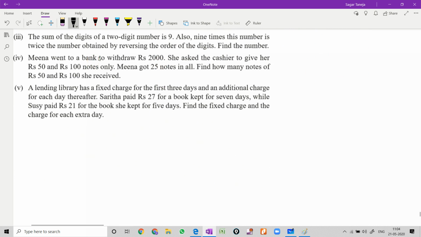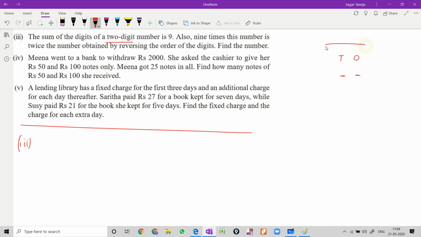Sum of the digits of a two-digit number is 9. So how we are going to do this question? As they are talking about a two-digit number, so a ones place and tens place. So there is a two-digit number. Means two-digit number starts from 10 to 99. So your answer can be any of these numbers from 10 to 99, but we don't know what is the answer. So we can't guess. So we have to follow the statement written here.